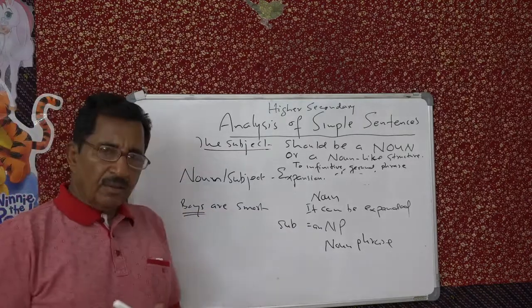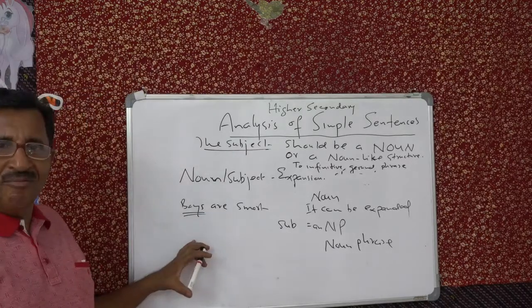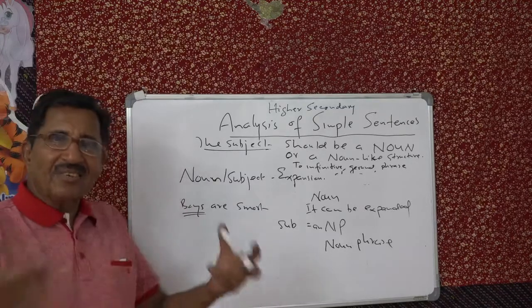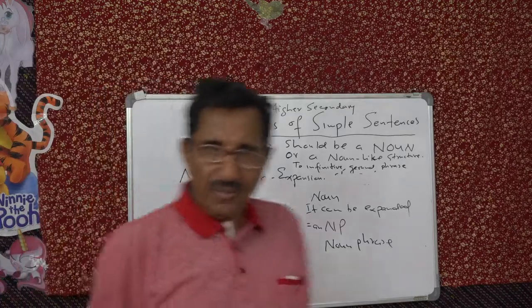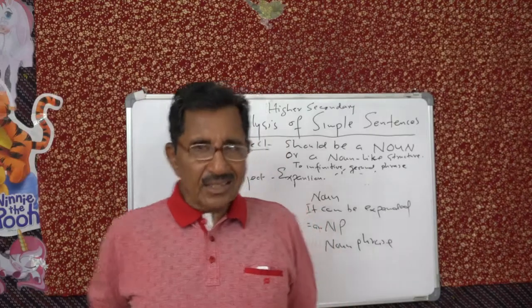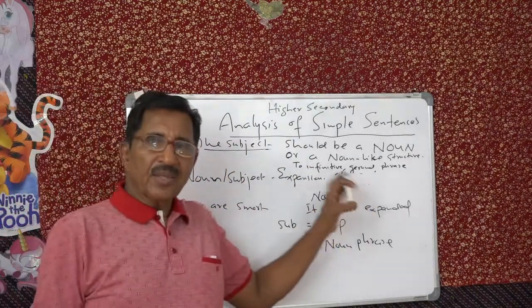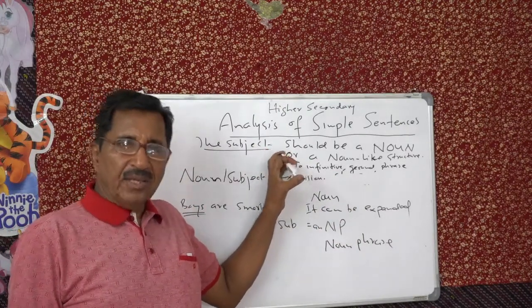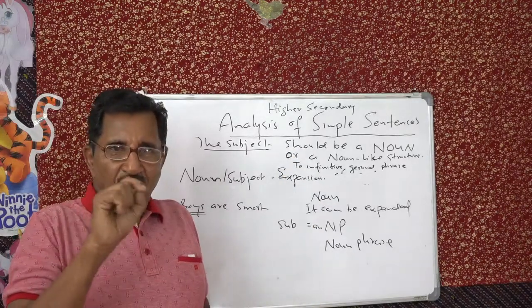You say, sir, you have told us that a phrase means a group of words. Yes, that's a potential. You can change it into a group of words, and therefore it is a phrase. So from now onwards, we will not say subject is a noun, but we will say subject is a noun phrase. So we have started analyzing a simple sentence. A simple sentence has two parts. First is the NP. Subject is an NP. It has to be an NP, a noun phrase.